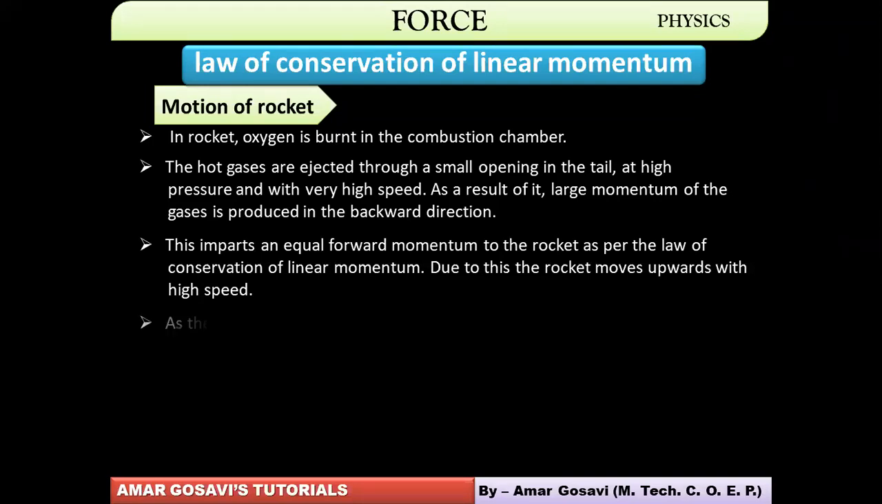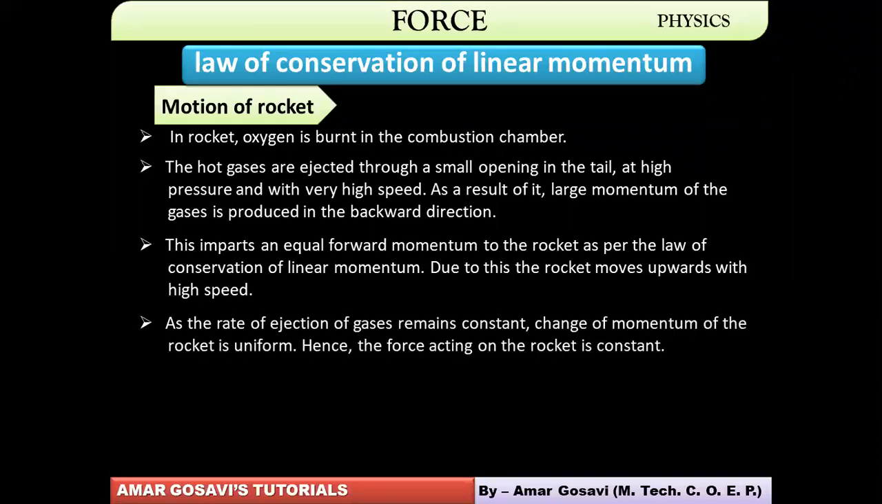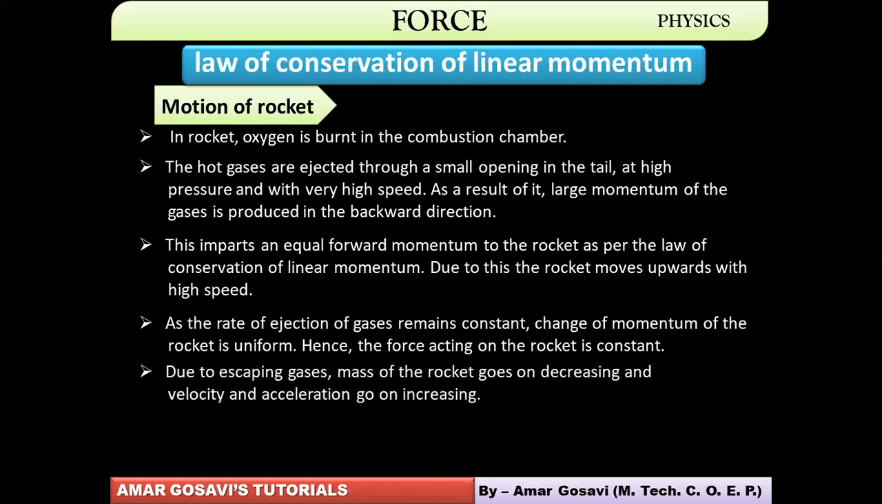Okay, you can see change of momentum is constant, uniform. The force is also constant. And due to escaping gases, the mass of the rocket goes on decreasing and the velocity and acceleration goes on increasing. Why will the mass of the rocket go on decreasing, friends? Because the fuel is the parameter. The fuel reduces after consumption and therefore mass reduces, acceleration goes on increasing, you can see.